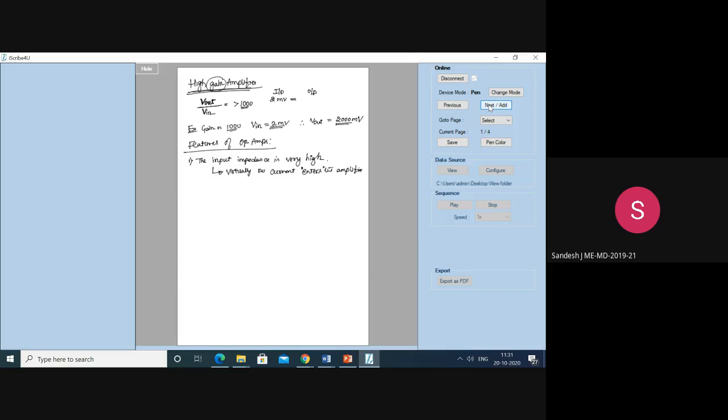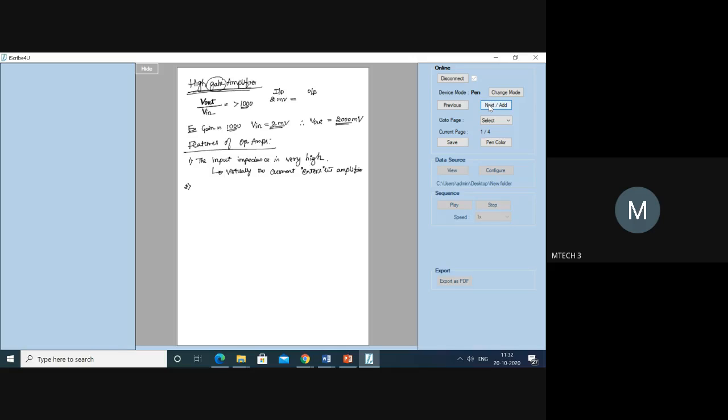Impedance is very high, means the resistance is very high. If the resistance is very high, will there be any input of current into the system? No. That means virtually no current or lesser current enters into the system. That is one of the features.